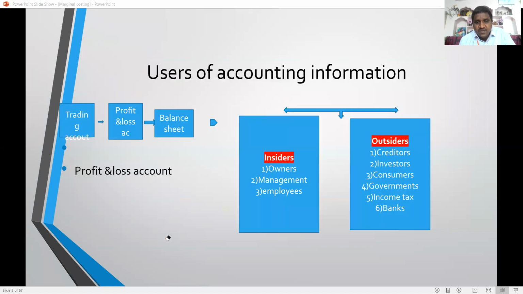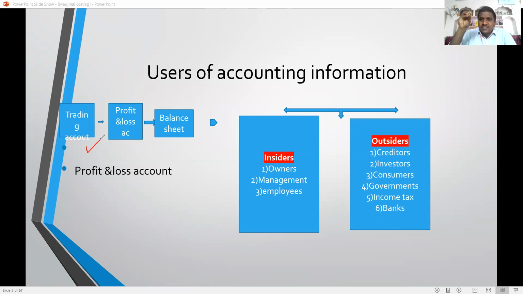Next, financial accounting puts major emphasis on trading account, profit and loss account, balance sheet. Here, financial accounting depends upon the 12 months data. It is past data. The trading account tells us what sales were made during the last 12 months, what purchases were made, what is the opening stock, what is the closing stock. Next, the profit and loss account reveals what expenses were incurred during the last 12 months, what incomes were earned in the last 12 months.